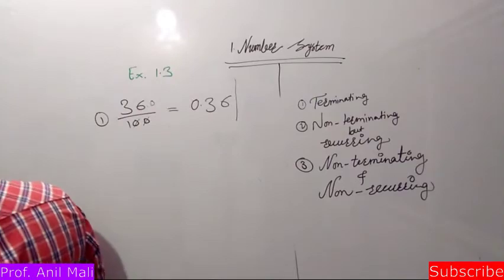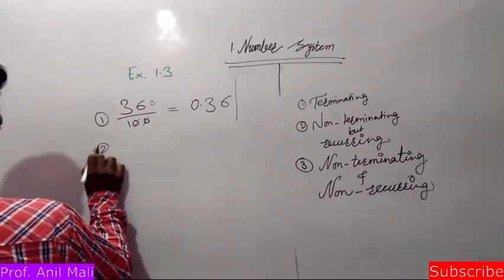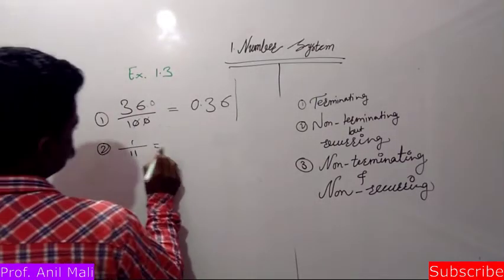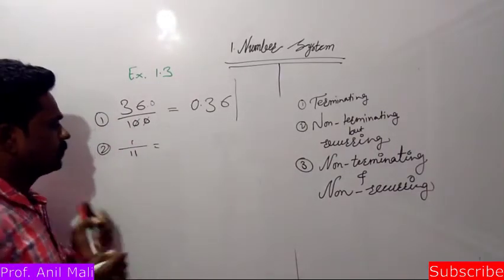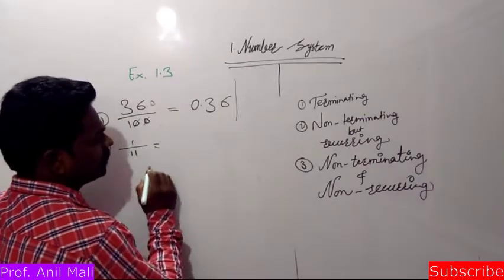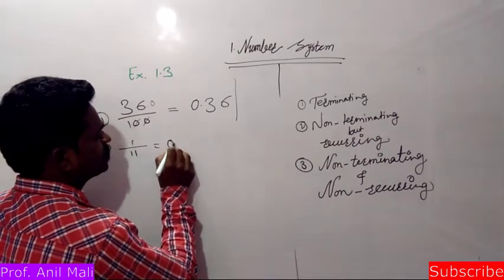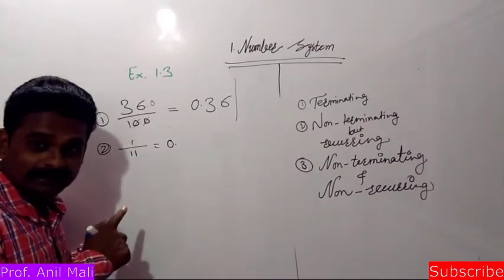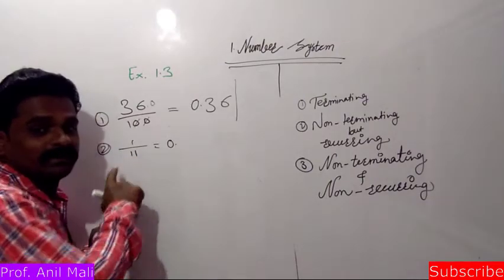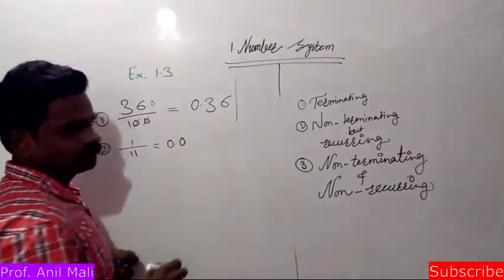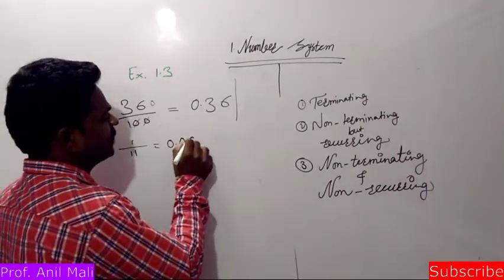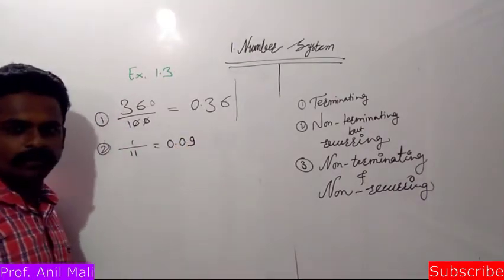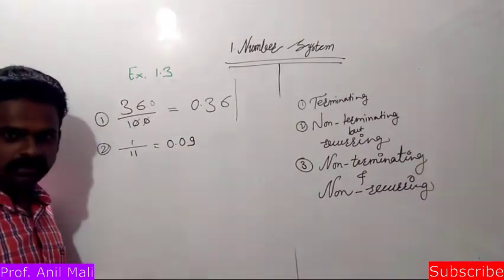Second, it's 1/11. Now you can do the division. First, 1 is not divisible by 11, so we'll write here 0 point. It will become 10. 10 is also not divisible by 11, so we'll write here 0. It will become 100. Now 11 nines are 99. Okay, no problem. 1 left.